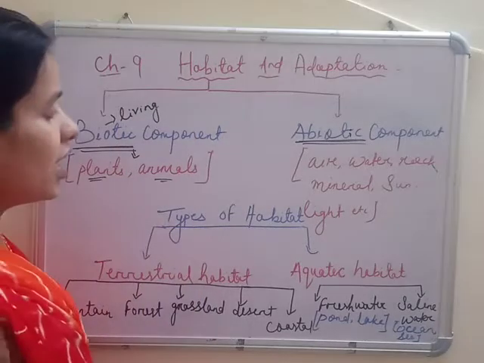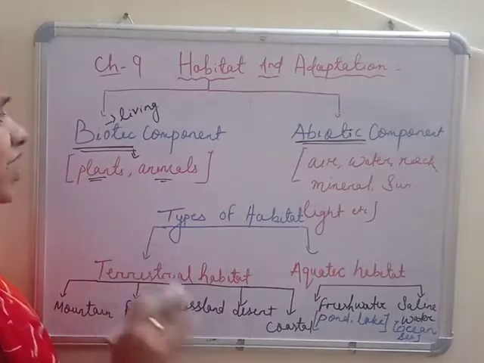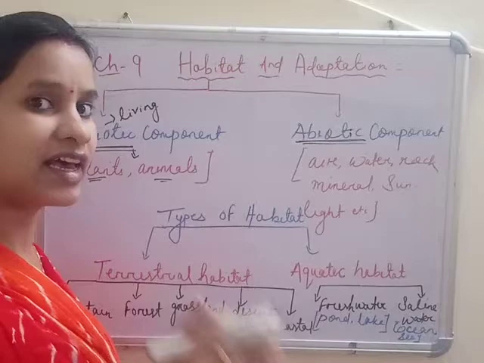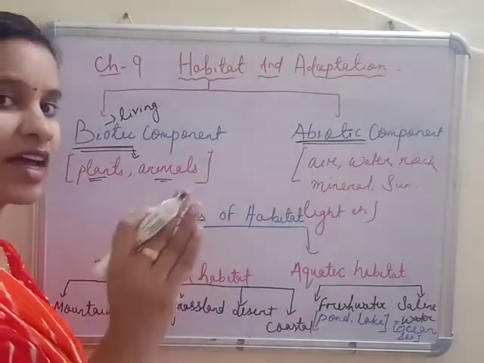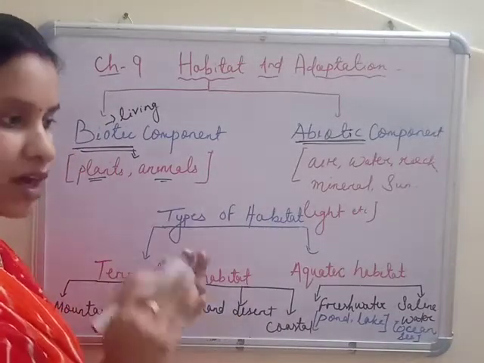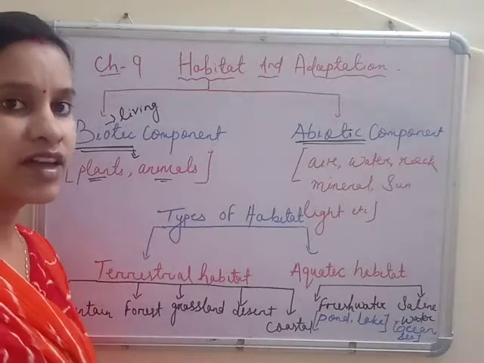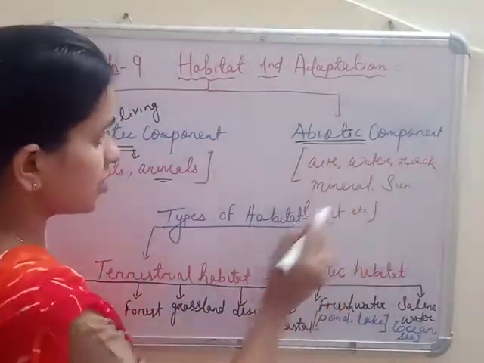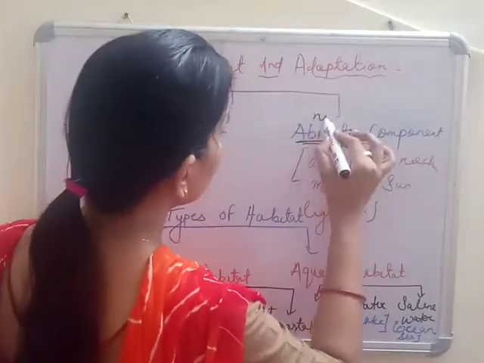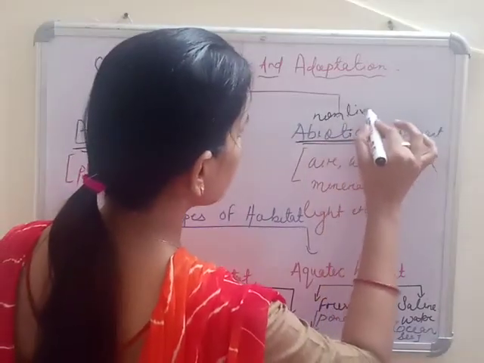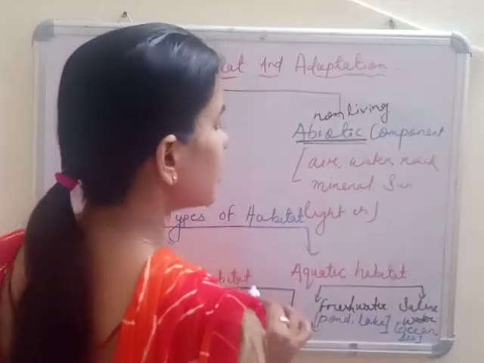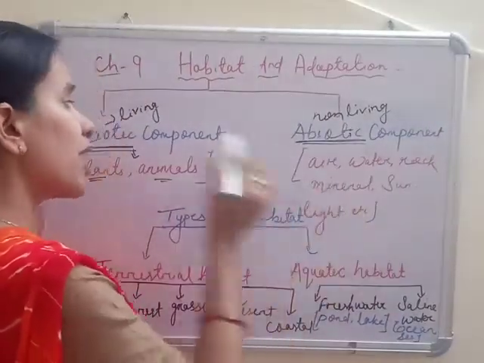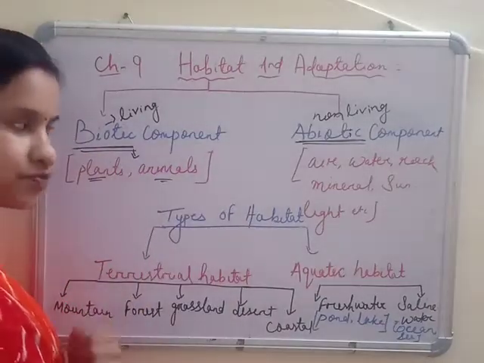Okay. And in a habitat, you also going to find some other component which are helpful for the survival of biotic component. A biotic component are able to survive because of that another component that is called abiotic. Abiotic means non-living, they don't have life. But they are helping or supporting the biotic for their survival.